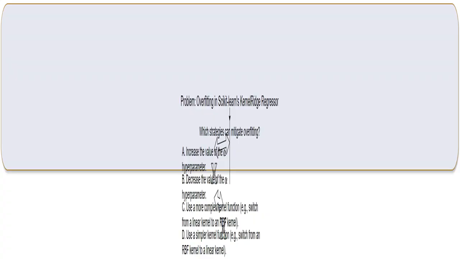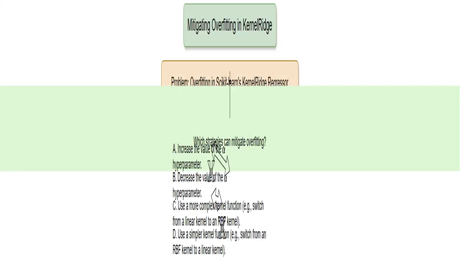I'm using sklearn to predict a value based on some features. But the model fits the training data too closely, which means it performs poorly when given new, unseen data. This is a classic case of overfitting. I need strategies to fix it. To combat overfitting, I need to choose the right methods. I'll examine some options involving hyperparameter tuning and kernel selection to improve the model's generalization ability.